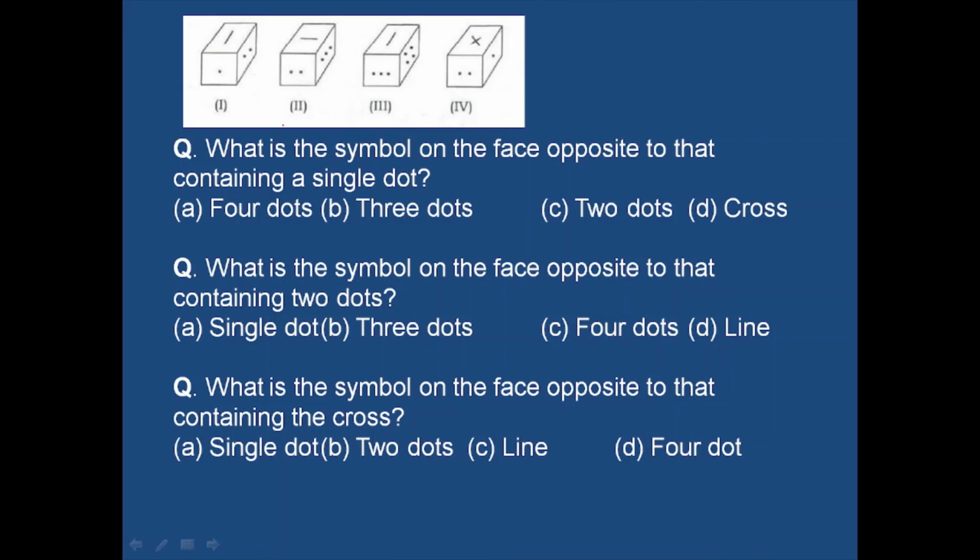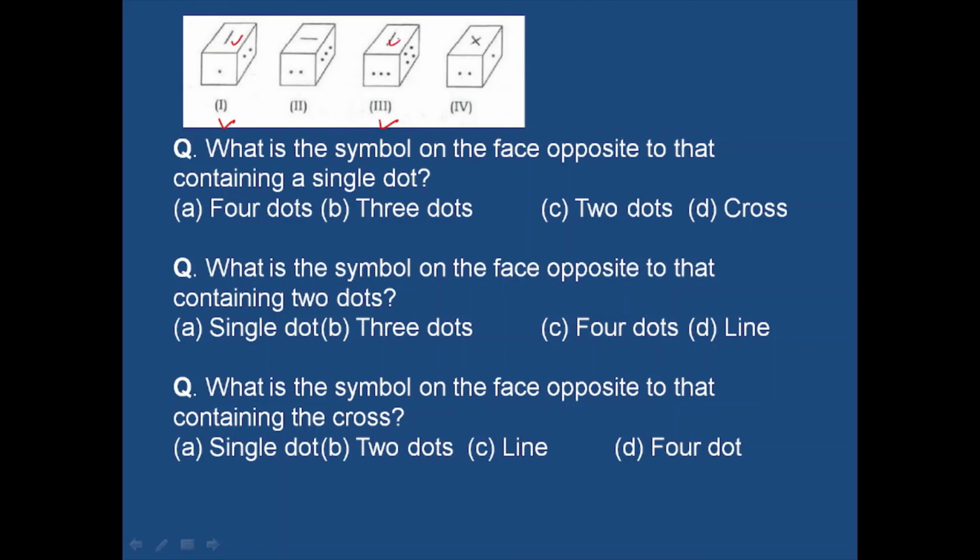So we have to select out of 4 positions of the same dice only 2 positions which have only one face common. If we take the first, along with the first we can take the third, because in the first and third only one surface is common.